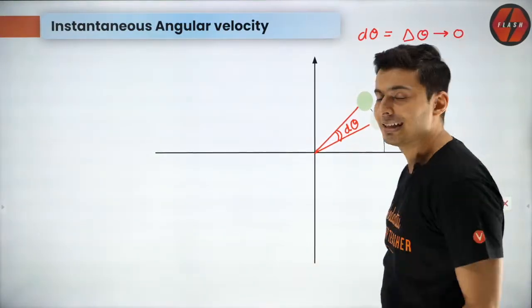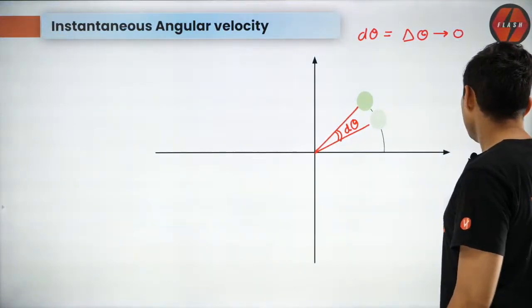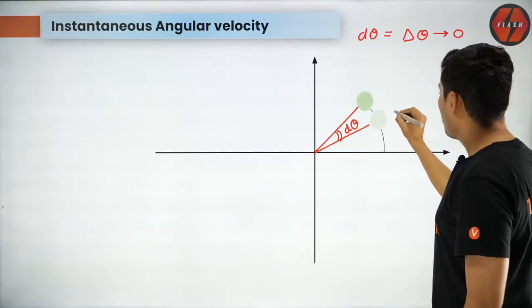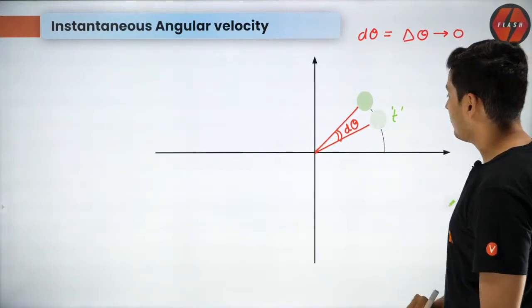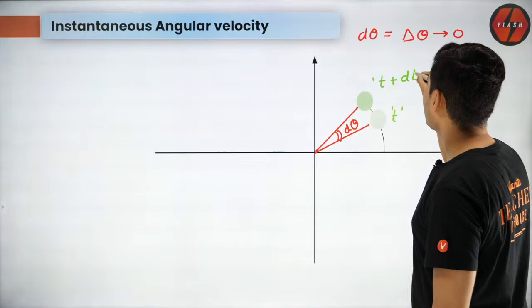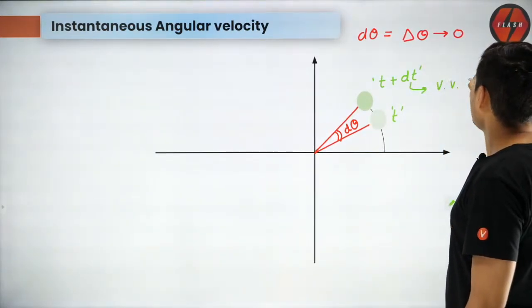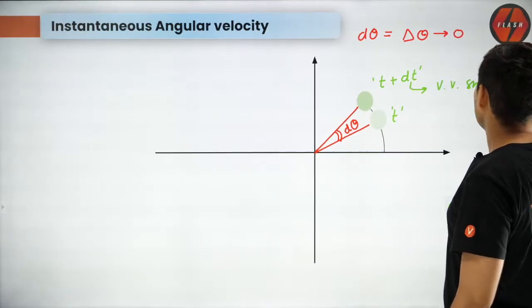That is what d theta means, a very small angle. And how much time did it take? Maybe it was here at some time t, and then it came over here at t plus dt. What is this dt? A very, very small time.